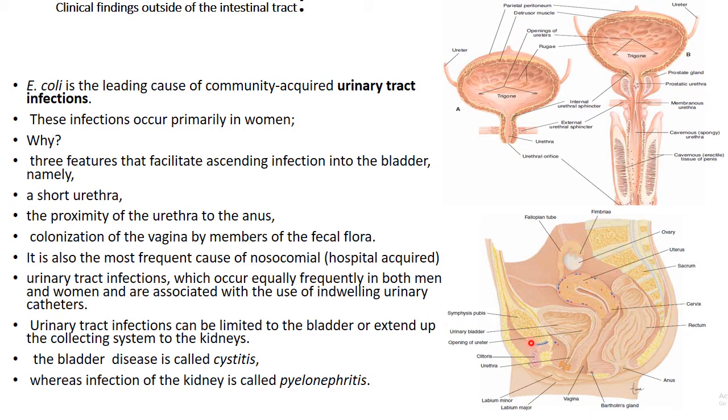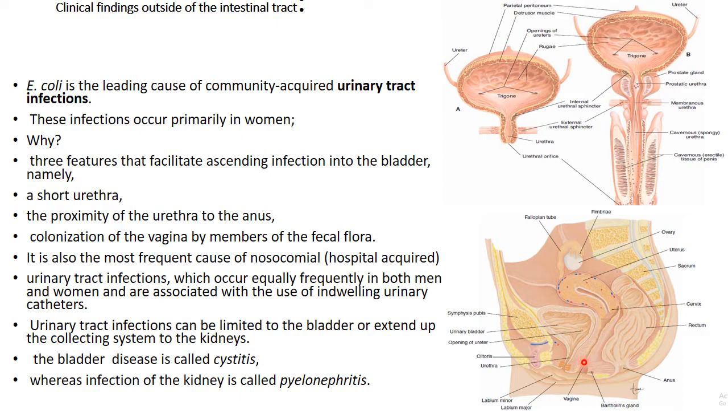First of all, females have a short urethra. The other is the proximity of the urethra to the anus. The anus is very close to the urethra, so colonization of the organism at the anus is very easy, and they come and cause urinary tract infection. The third reason is colonization of the vagina by members of the fecal flora. Fecal flora colonize the anus, then come to the vagina and cause the disease.